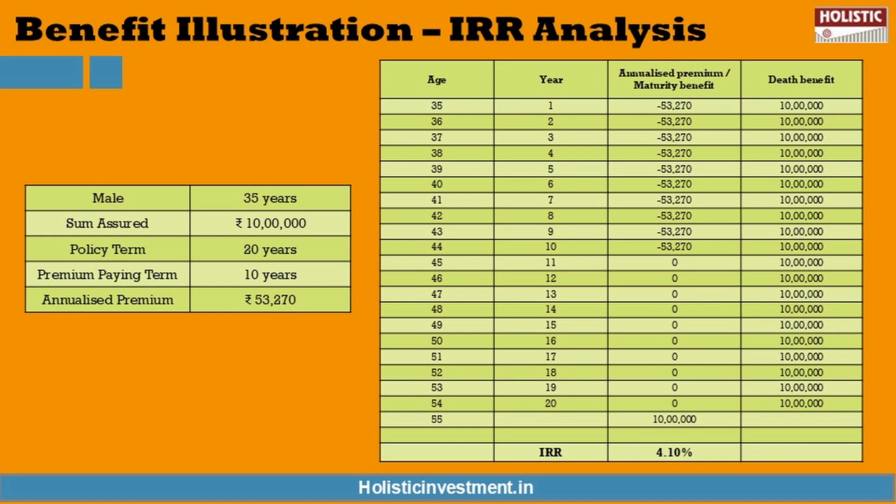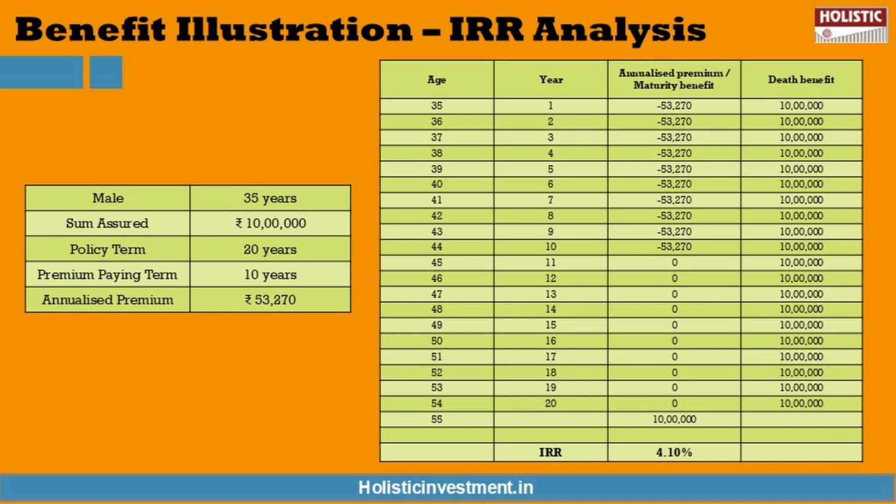For an example scenario, let us assume that a 35-year-old male opts for this policy with a sum assured of 10 lakhs. The policy term is 20 years and the premium payment term is 10 years, requiring an annual premium of 53,270 rupees. At maturity, the policyholder receives 10 lakhs, which translates to an IRR of 4.10% as per the policy's maturity calculator, a rate significantly lower than most of the debt instruments available in the market. In fact, investing this premium in a recurring deposit (RD) would yield a higher corpus.